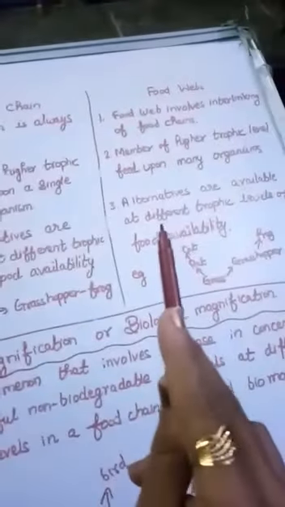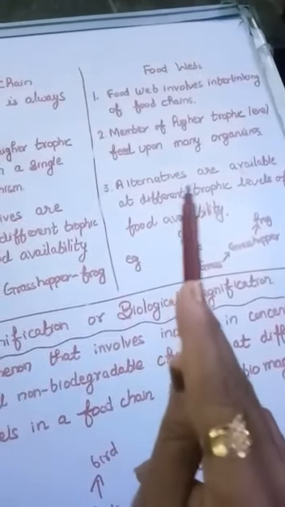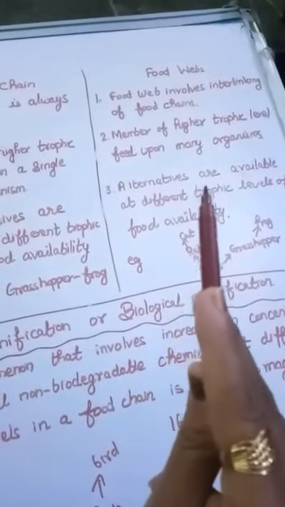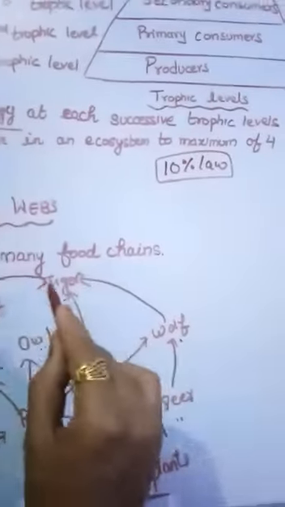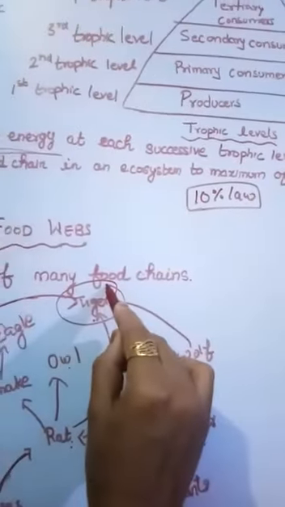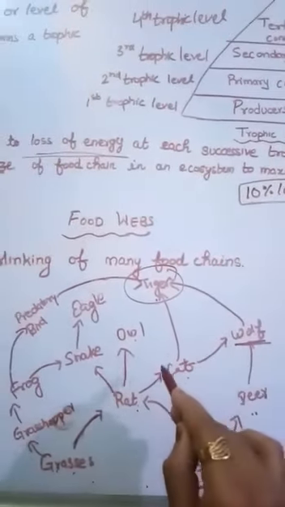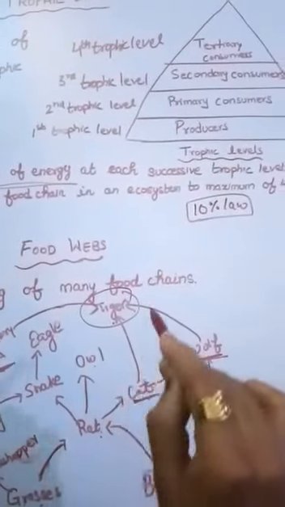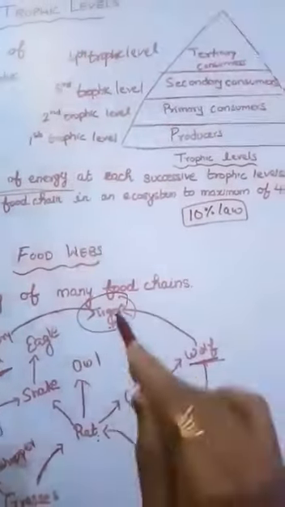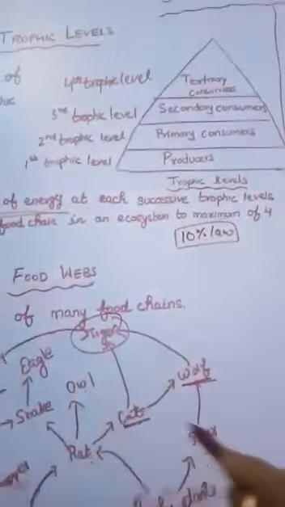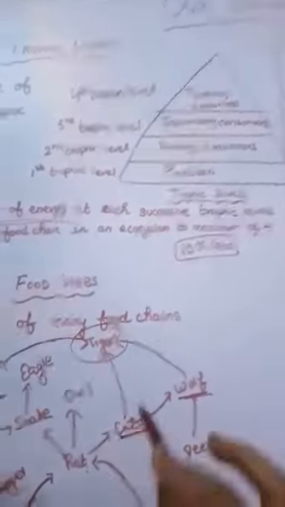But in the case of a food web, the higher trophic level feeds upon many organisms. For example, in this food web, the tiger is at a higher trophic level. It gets its food from the wolf, it may get food from the cat or from the predator birds. So in the food web, the higher trophic member has many types of organisms from which it can take food.